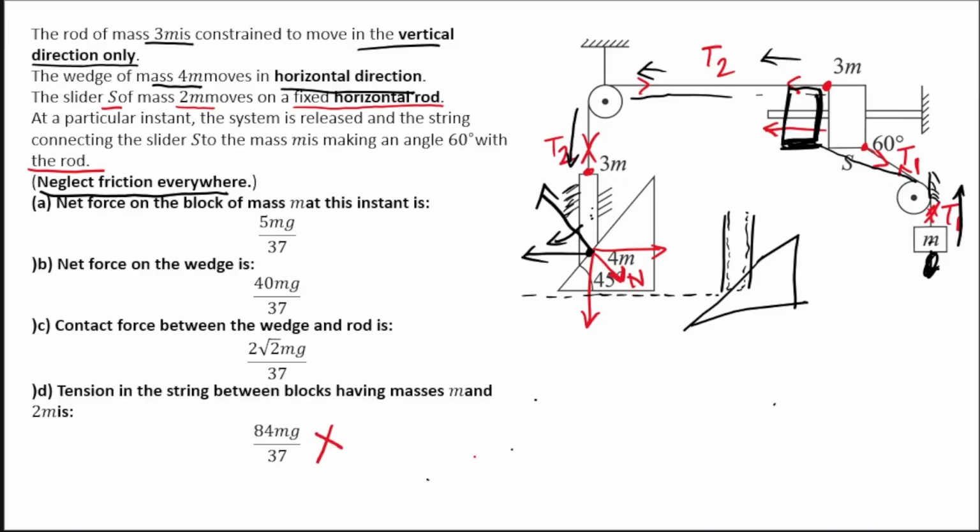Done it? I hope you have understood this system. If you have understood really, then it's sorted. I mean, there was nothing much in this question, three or four things were mixed together, and that is why it was looking a bit bulky. It was trying to scare us, but it's not that complicated, I would say. You just needed to be clear of how many strings are there, how many constraint equations we can write, and if one body is moving up, then how the motion of other bodies will get guided. It was that simple, okay?